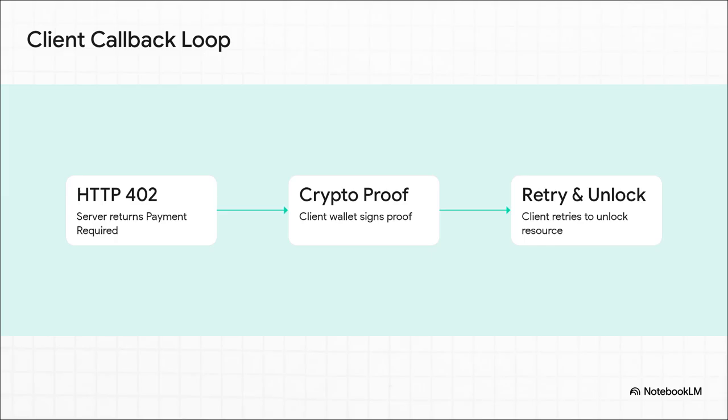It's a really simple three-part client callback loop. Step 1. The server demands cryptographic proof with an HTTP 402 payment required message. Step 2. The client wallet signs that proof. And Step 3. It retries to instantly unlock the resource. This event-driven loop creates a total immutable lock-in. It literally forces probabilistic AI to yield to strict ALU fidelity in real time, bridging the gap between digital ledger data and physical reality without any massive chaotic intermediaries.